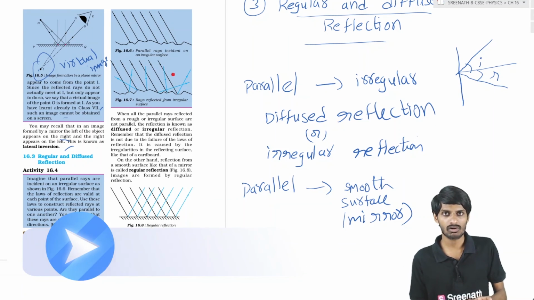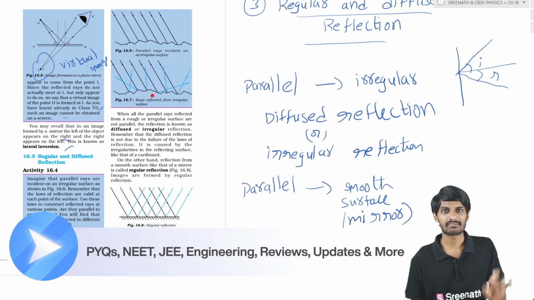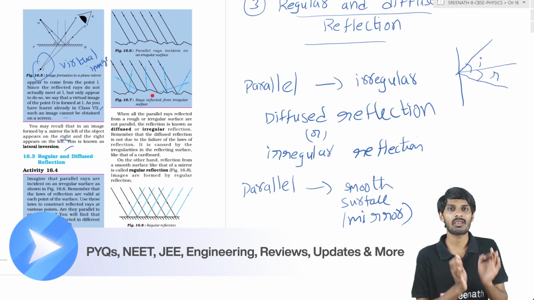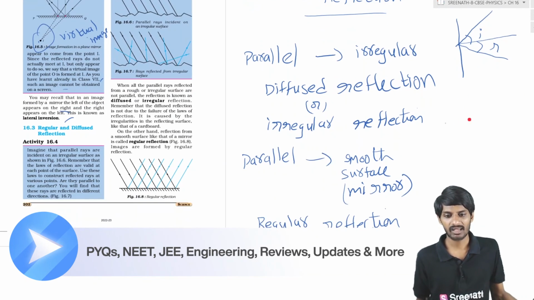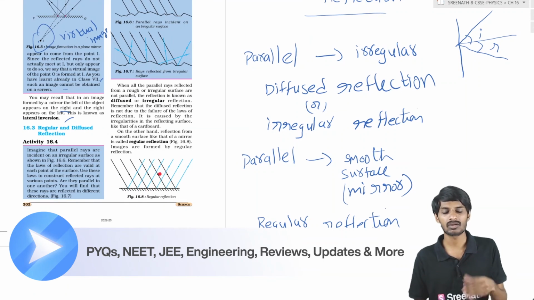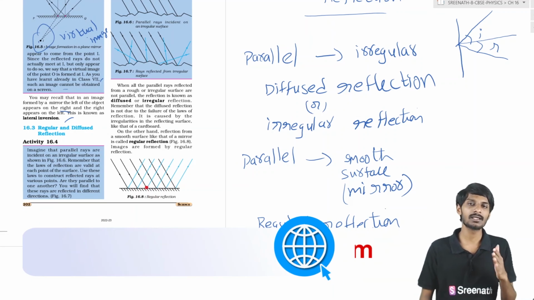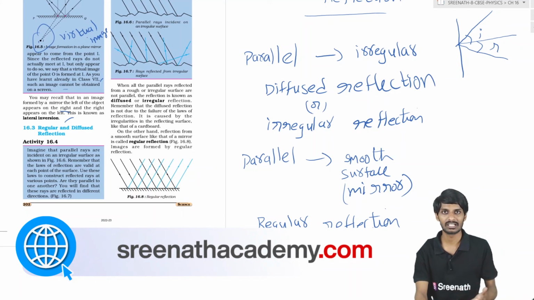At any point of incidence, reflection depends purely upon the laws of reflection, students. And whenever parallel rays are incident on a smooth plane surface or smooth mirror, what happens? You will see that the reflected rays are also parallel. So we call that regular reflection.